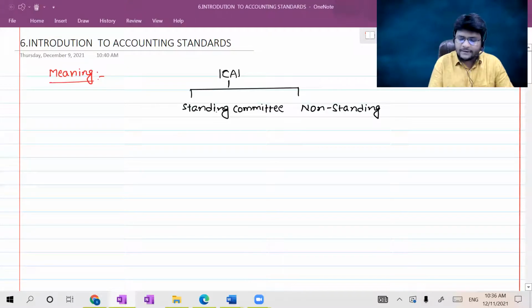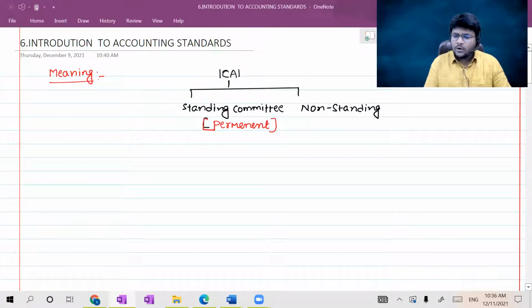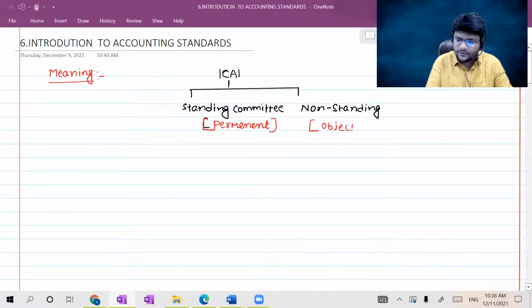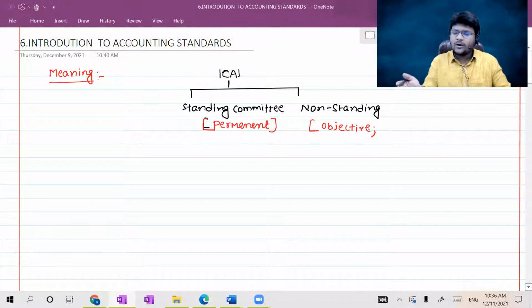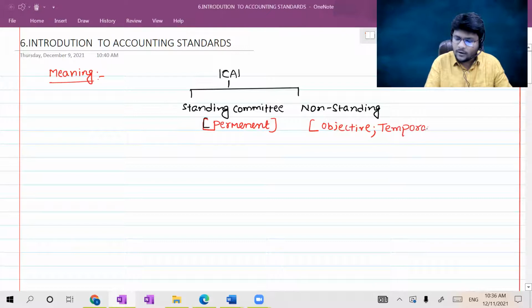These standing committees are permanent committees. These are permanent in nature. What about non-standing committees, sir? These are established with a particular objective. If such objective is fulfilled, then such committees might be closed according to the decision of the ICAI. So these are, I can put it in the sense of, temporary, object oriented.